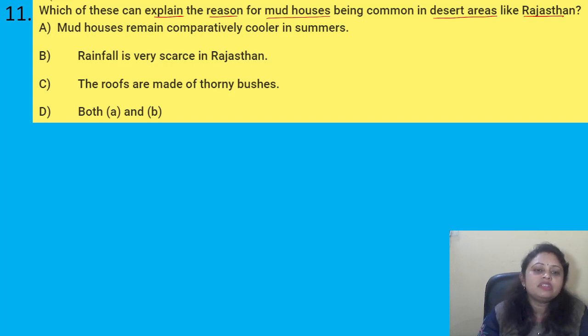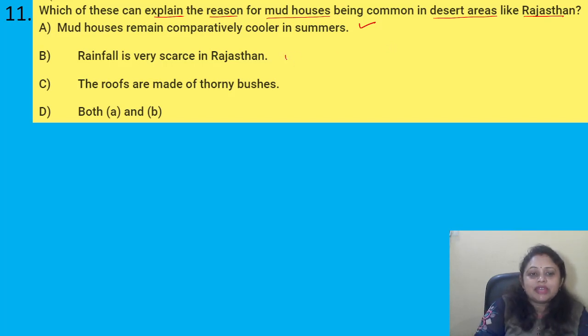B, rainfall is very scarce in Rajasthan. C, the roofs are made of thorny bushes. D, both A and B. So, which of the following can explain the reason for mud houses being common in desert areas like Rajasthan? So mud houses remain comparatively cooler in summers. And you know, Rajasthan is a hot area, right? So in summer the temperature increases to a greater extent, so they need to stay in cool rooms. That's why mud houses are made there.